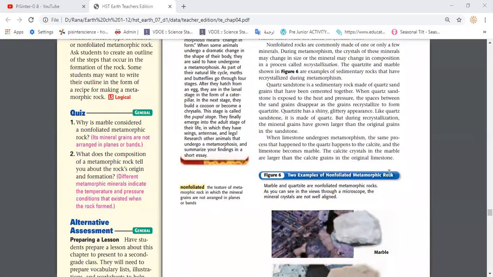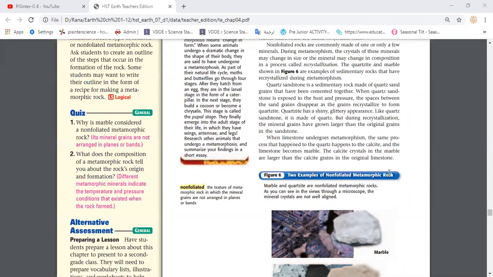Once quartz and sand are exposed to heat and pressure, the spaces between the quartz and sand disappear and they start to fuse, that means merge together, and they go through a process of recrystallization, forming the crystals of quartzite. So in that case, I cannot differentiate between the minerals found inside that rock. That's why it appears non-foliated. Is it clear, guys, here?